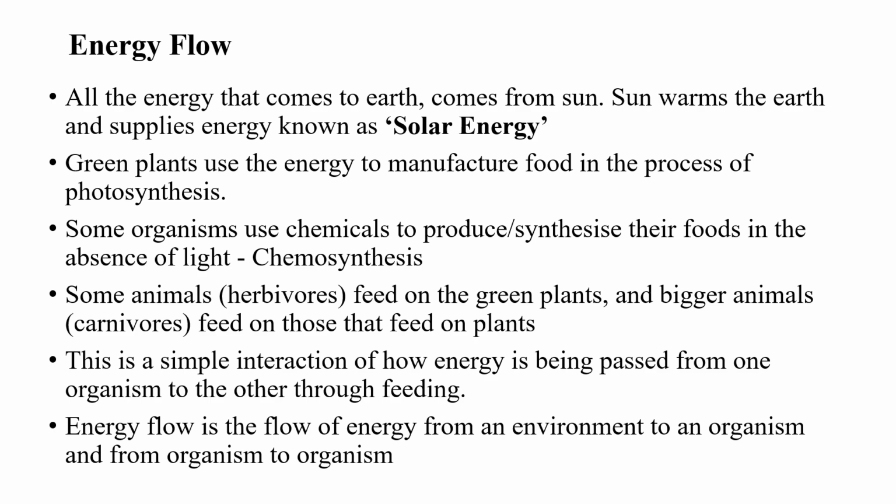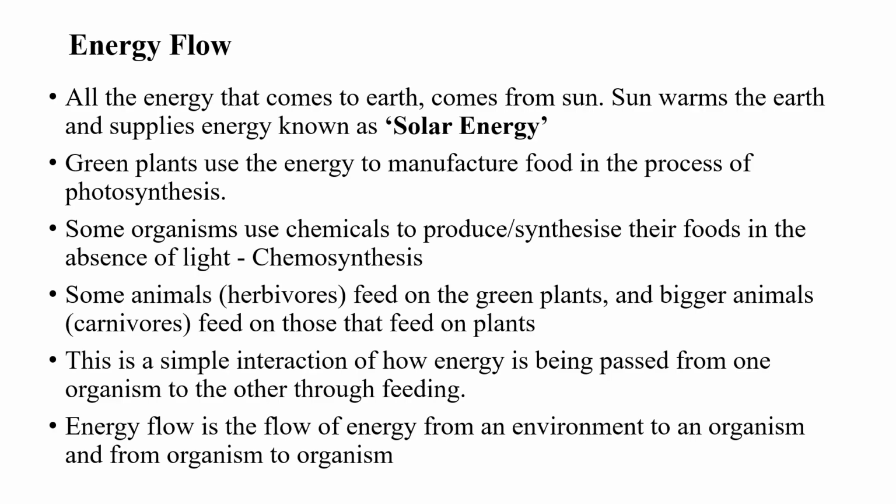This solar energy is usually trapped by green plants for them to manufacture their foods in the process called photosynthesis. Even though we have some other organisms that use chemicals to manufacture their foods by the process of chemosynthesis, the most common ones are the solar energy being trapped by green plants.